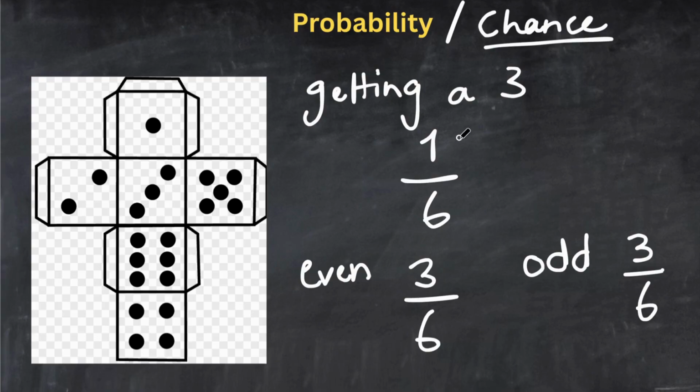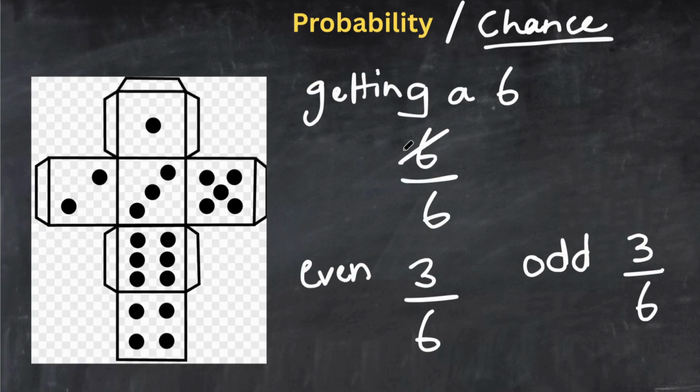Now let me confuse you a bit before giving you the right answer. So what is the probability of getting a 6 on a throw of a dice? Think about it, and I will write that as well. What is the probability of getting a 6? Now some kids write 6 over 6 here.